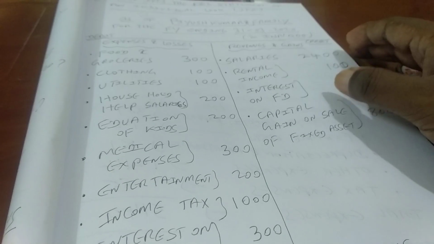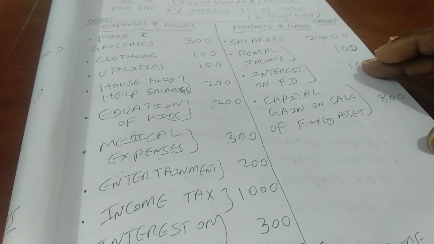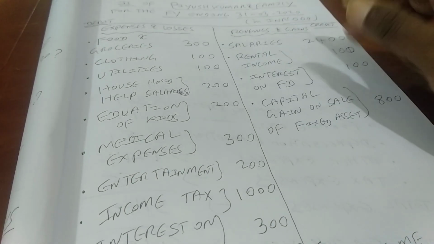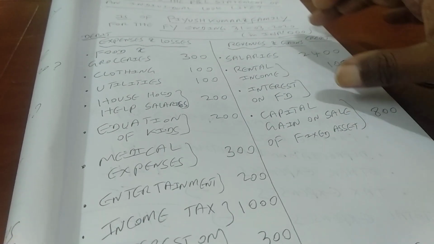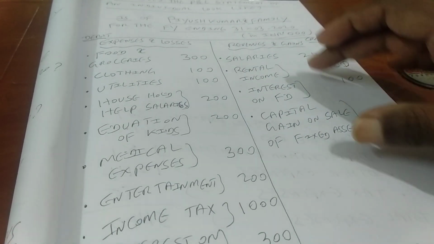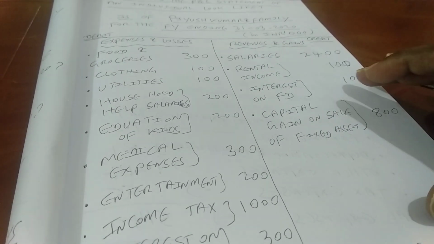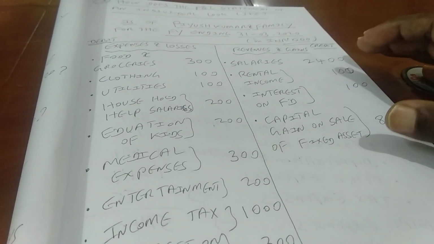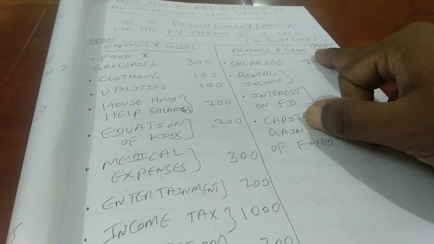So the right hand side, otherwise known as the credit side, basically lists down the revenues and gains earned by this entity. The entity in this case is Piyush Kumar and family. So what are the revenues and gains generated by Piyush Kumar and family in this period? That is what we are interested in knowing, right? You may ask a question here: is there a difference between these two terminologies, namely revenues and gains?